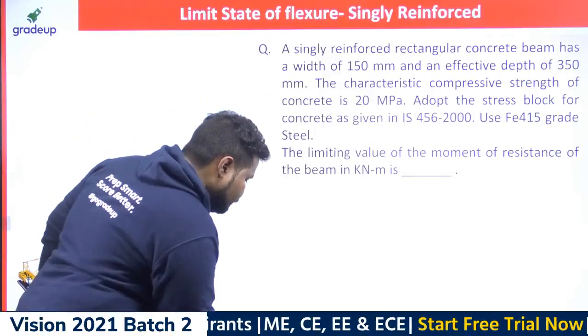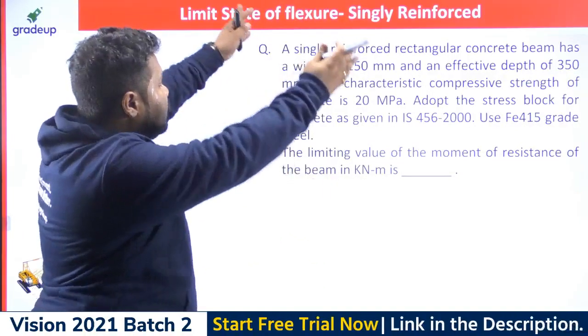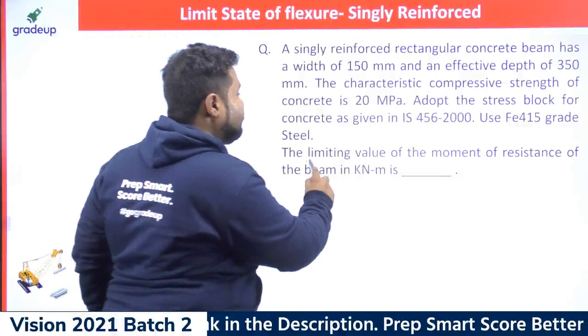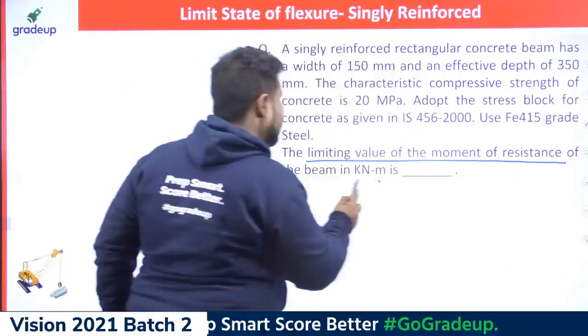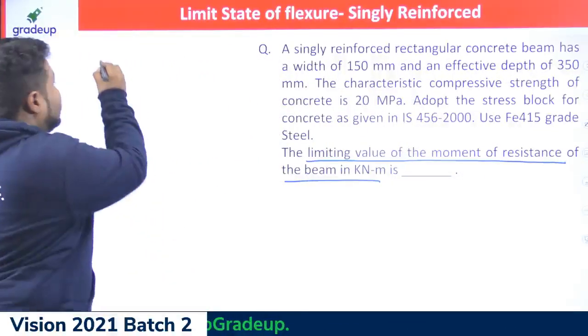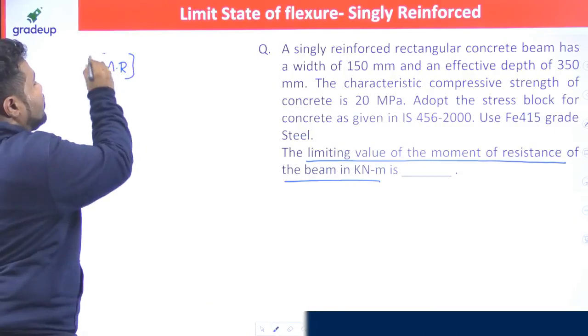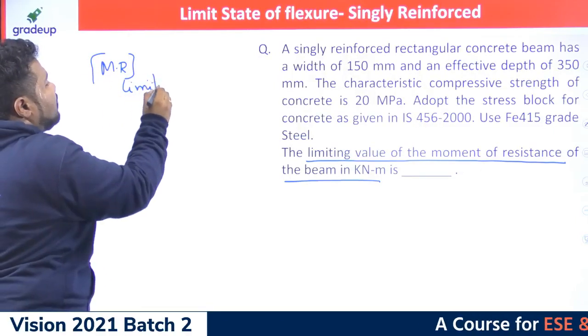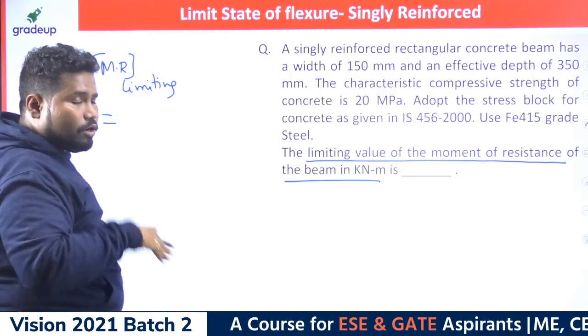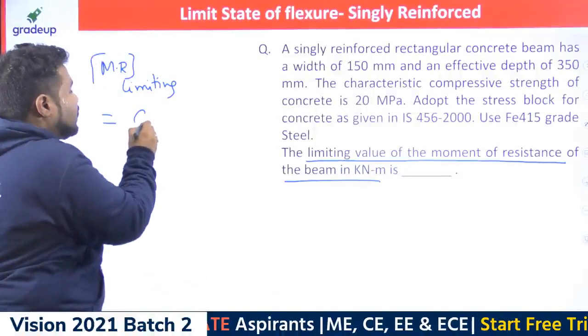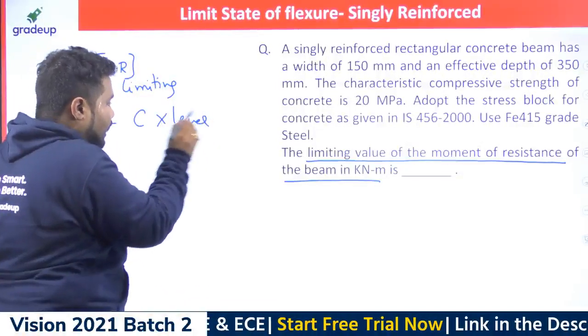Third question, please. These are very, very simple problems only. Just read the problem. They are expecting the limiting value of moment of resistance of the beam, the limiting moment of resistance. Generally, what I know about moment of resistance is compression force into lever arm. Okay, I know that much.